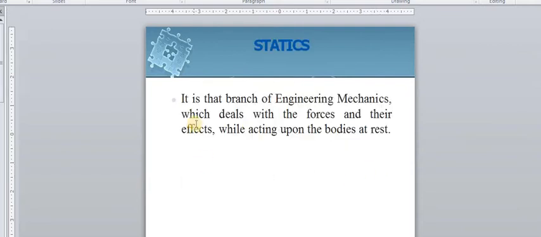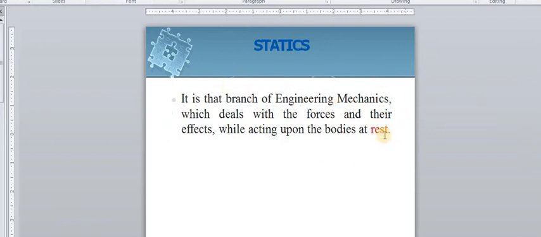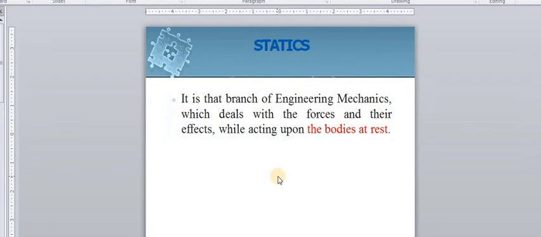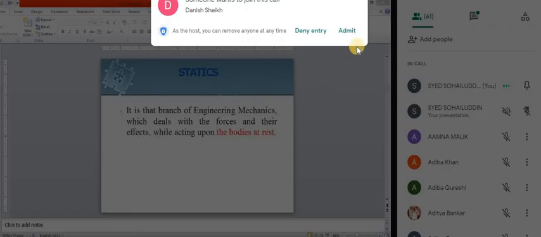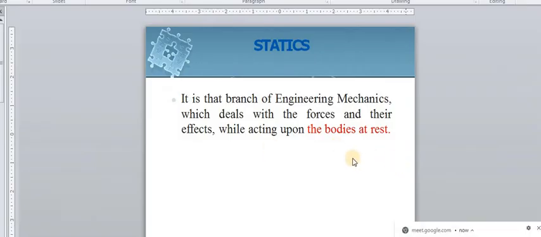So what is statics? It is that branch of the engineering mechanics which deals with the forces and their effect while acting upon the body at rest. At rest, the word is very, very important. That means this statics deals with the body at rest. So this statics deals with the bodies at rest, forces acting on a body at rest. So when the forces are acting on a body at rest, it is nothing but the statics.